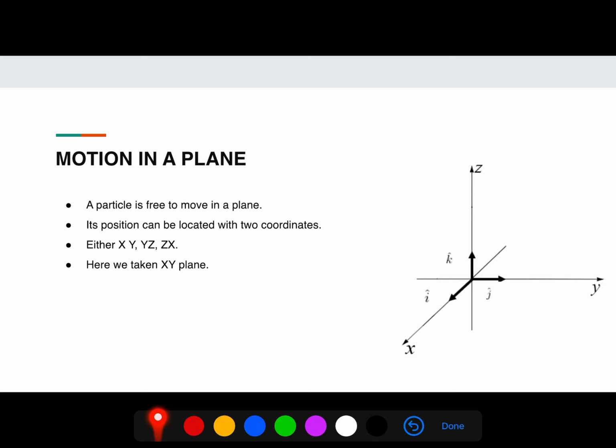So, first is motion in a plane. When a body moves in a plane, what is the meaning of plane? Plane has two coordinates, either xy or xz or yz. In further discussion, I will take the xy plane.